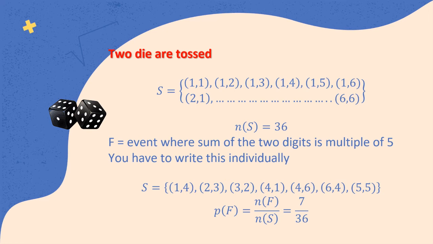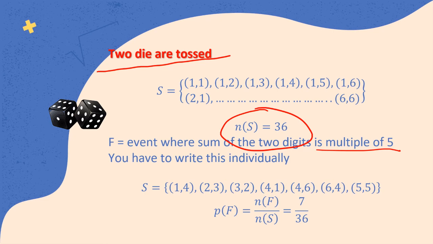I have to teach you something different here. What happens when two dice are tossed? The sample space is 36. F is an event where the sum of the 2 digits is a multiple of 5. Now this is so easy. The sum of 2 digits is a multiple of 5. I told you very easily how we can get this. So you have 36